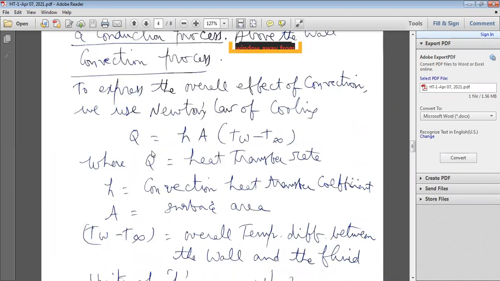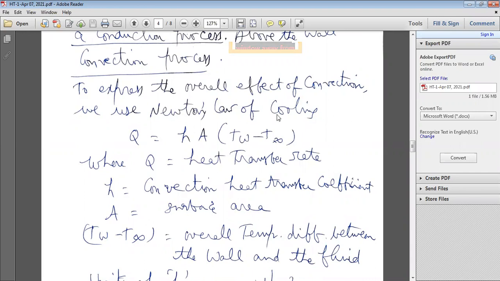So heat transfer is directly proportional to area and directly proportional to the temperature difference, TW minus T free stream.